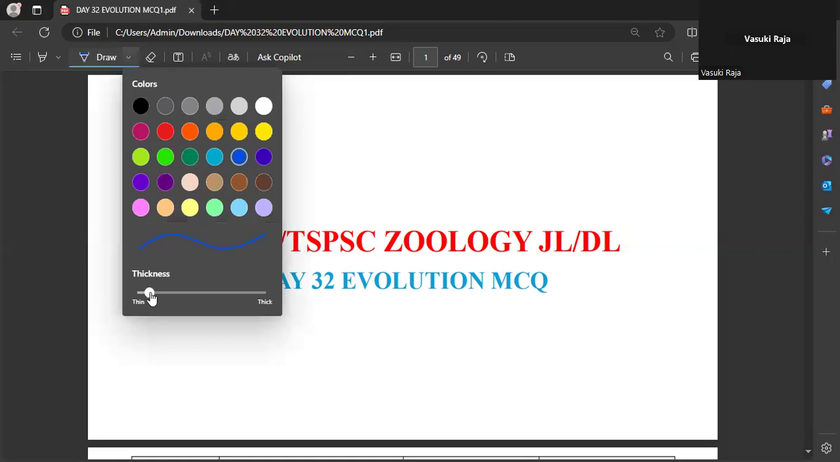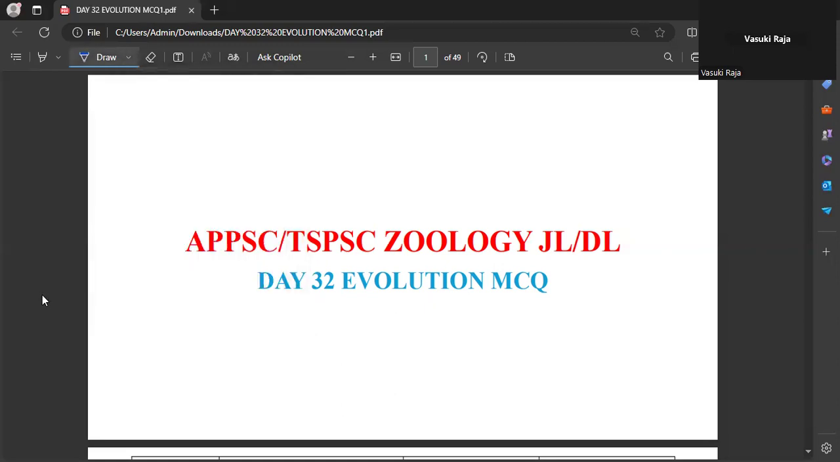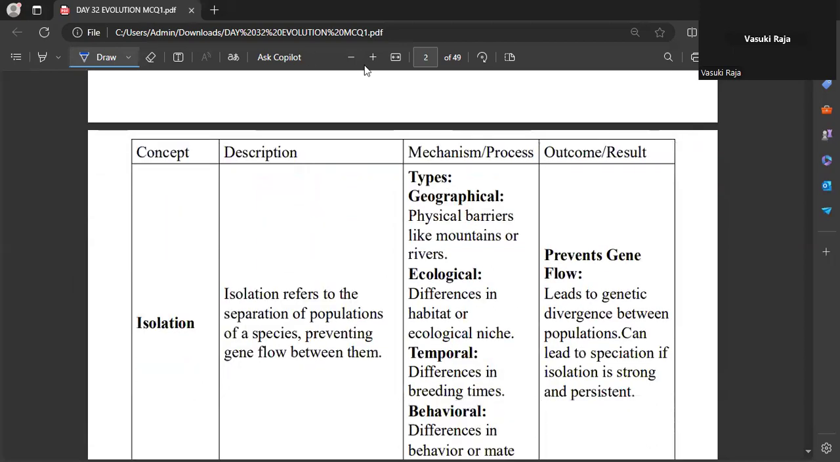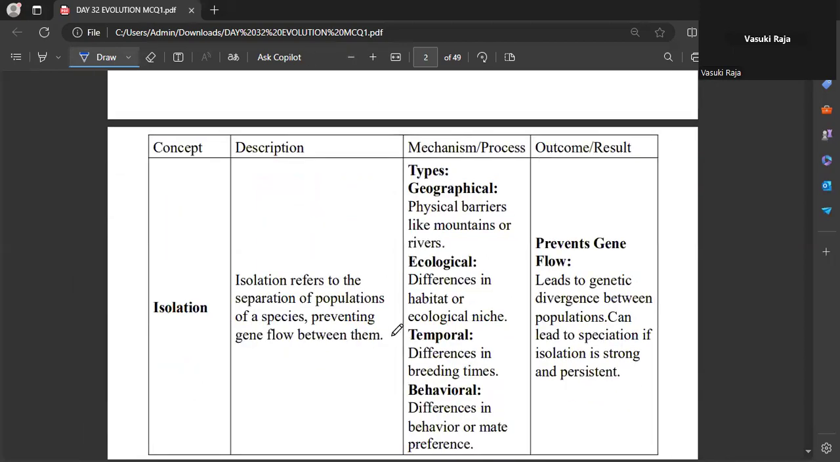See, yesterday we discussed the origin of life and some of the modern concepts and some of the theories related to evolution. In today's class, we are going to extend some of our preparation. Okay, see, what is isolation, what is speciation, and what is natural selection. So this is what we are going to discuss today.